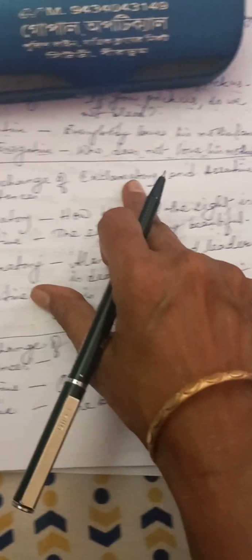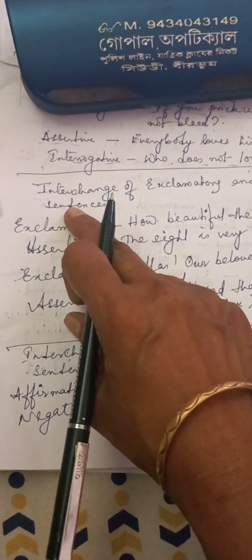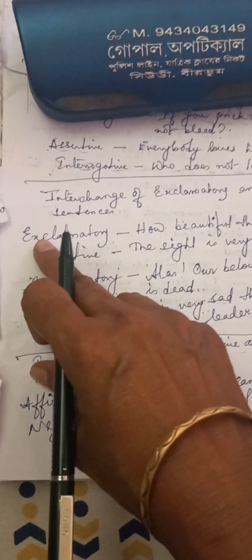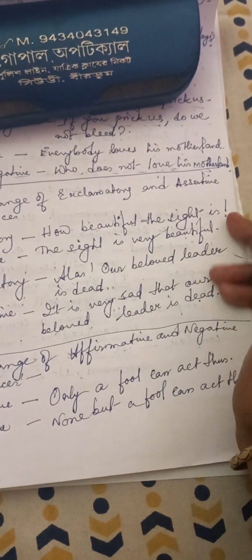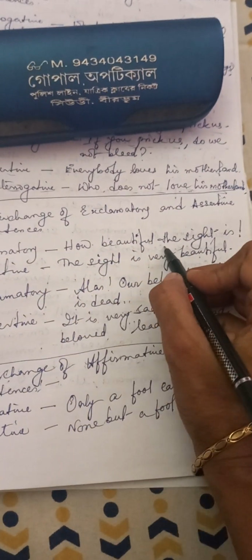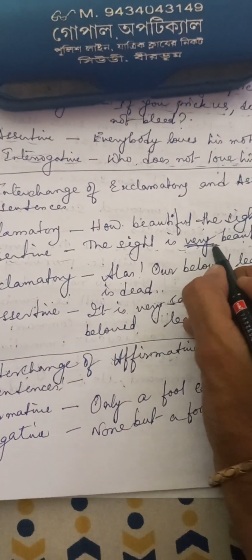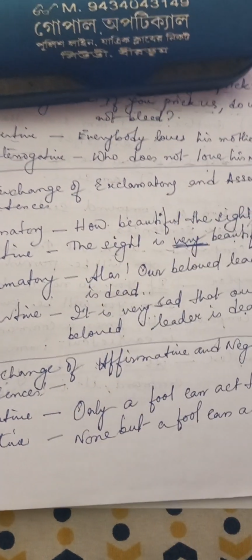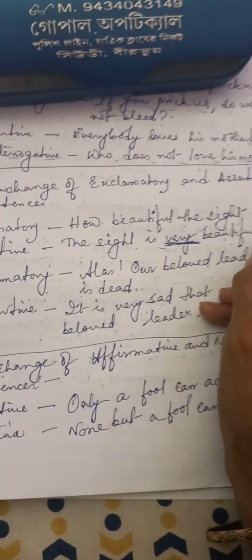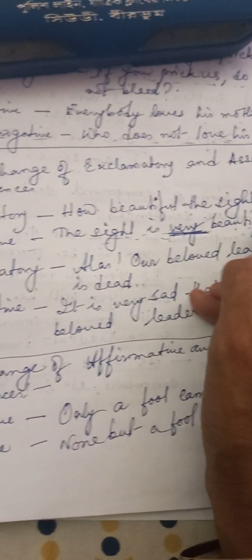Next, interchange of exclamatory and assertive sentences. বিস্ময়সূচক থেকে কিভাবে assertive করতে হবে। Exclamatory: how beautiful the sight is. So how beautiful তার মানে ভীষণ সুন্দর। তো অটোমেটিক্যালি assertive: the sight is very beautiful, খুব সুন্দর, তাই জন্য very কথাটা জুড়ে দিতে হবে। So the answer for assertive will be: the sight is very beautiful.